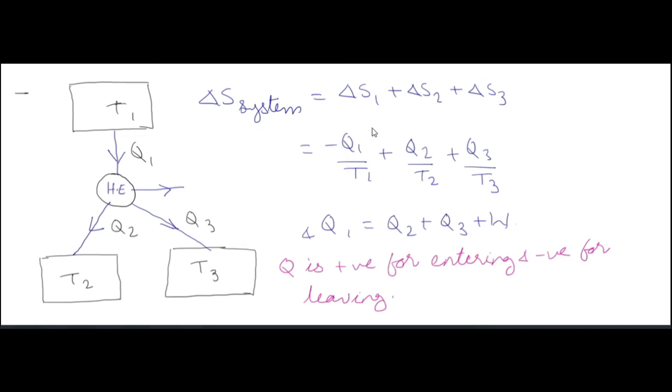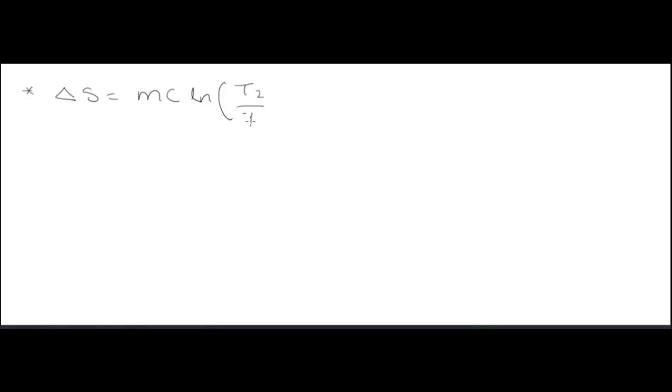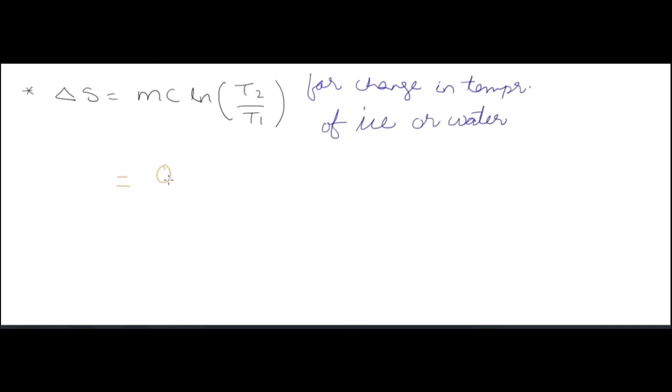Okay, now Q1 is equal to Q2 plus Q3 plus W with the same energy concept. Energy input is equal to energy output. So energy input is Q1 and energy outputs are Q2, Q3 and W. Okay, first question is done. The previous question has been done.